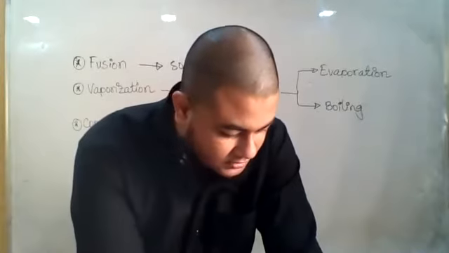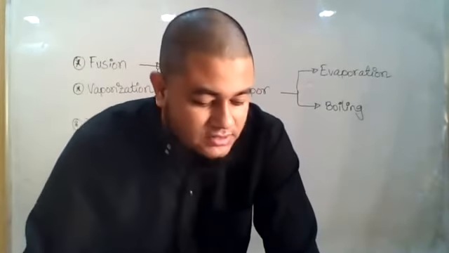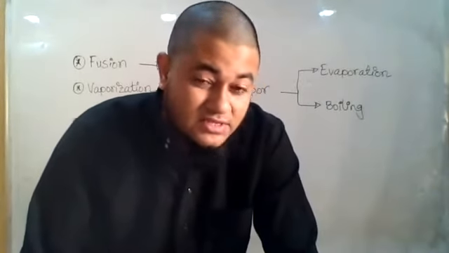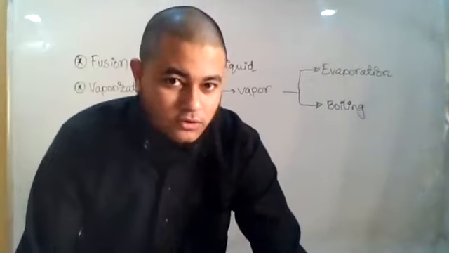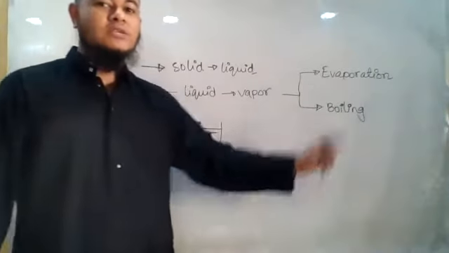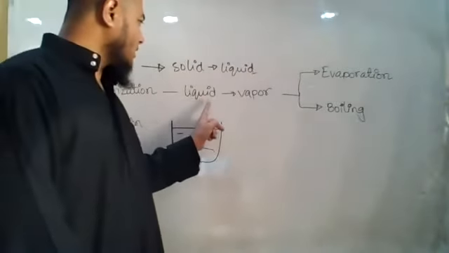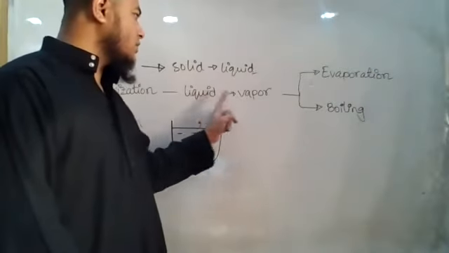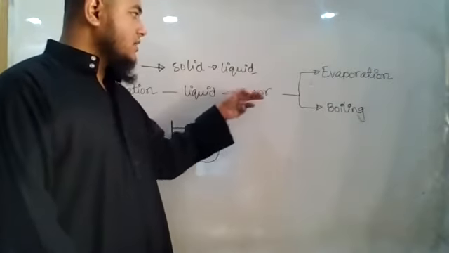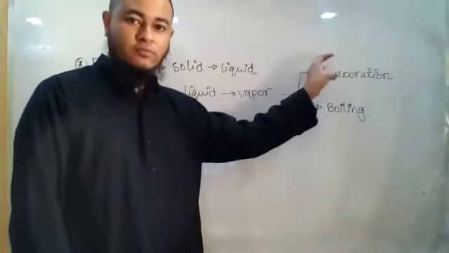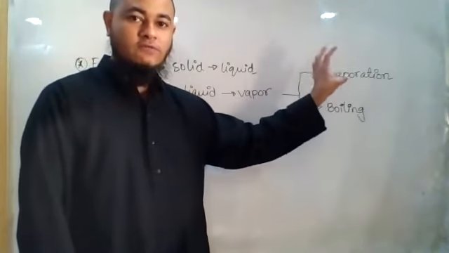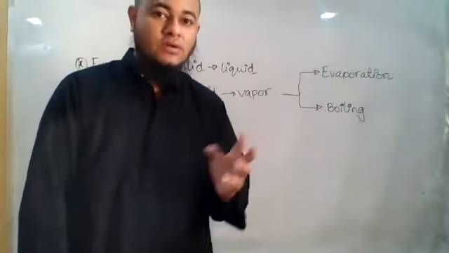So today, let us finish another topic, that is dependence of evaporation on various factors. We already got to know what evaporation is, right? Vaporization is converting liquid to vapor, and this has two processes, evaporation and boiling. So evaporation depends on a couple of factors.